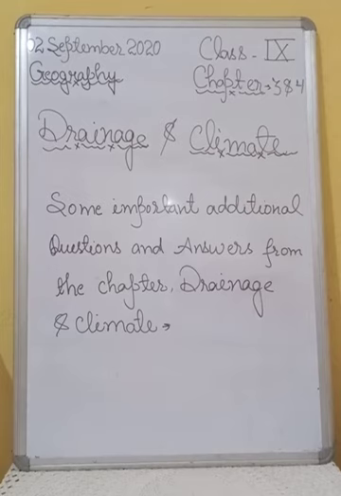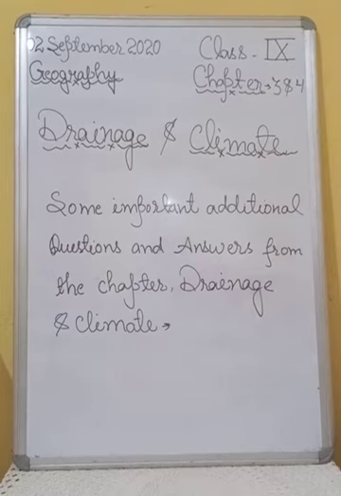Answer number 11 is, there is general decrease in the amount of rainfall from east to west in the northern plains as the winds have less moisture in them when they reach the western side. Okay.